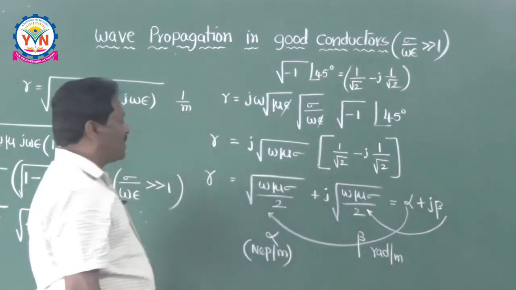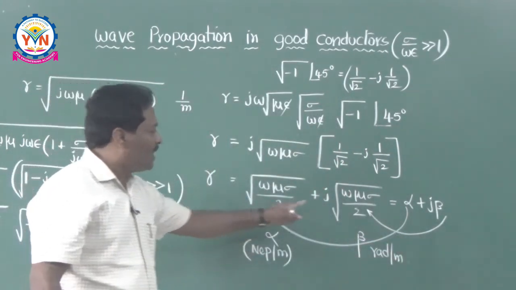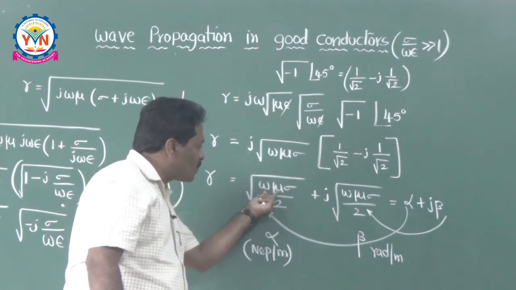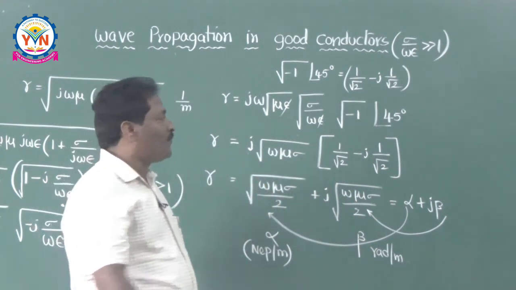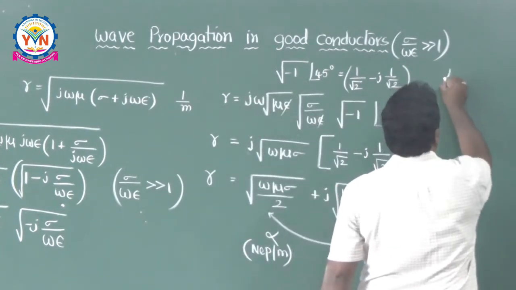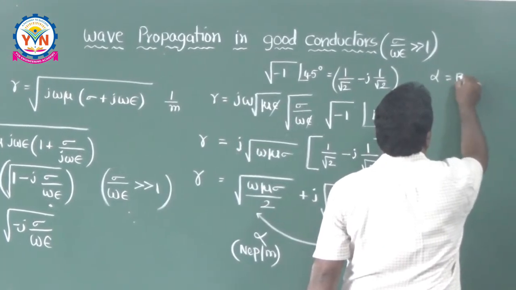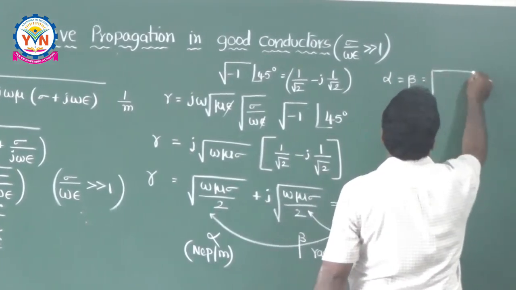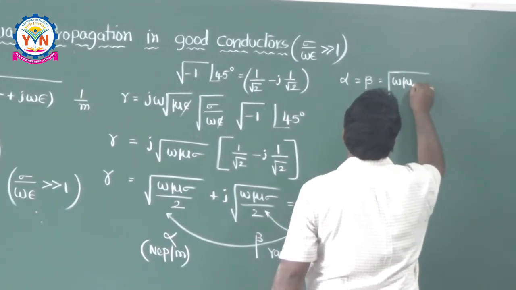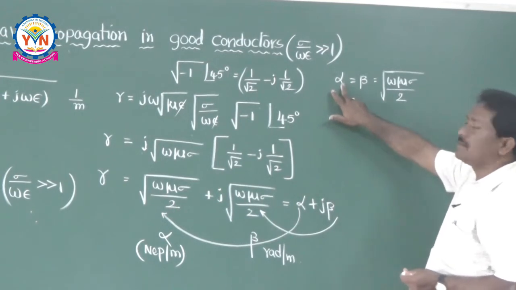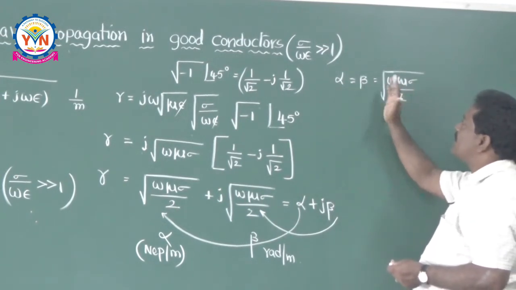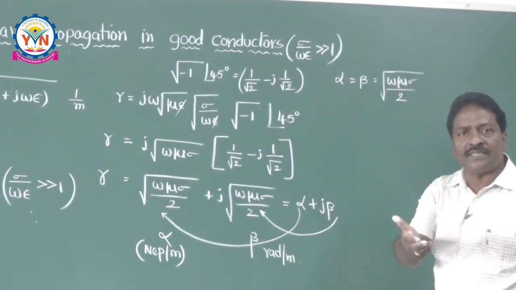Therefore, what is the conclusion here? Alpha is equal to beta, the magnitudes are root of omega mu sigma divided by 2. So alpha is equal to beta is equal to root of omega mu sigma by 2. Attenuation constant alpha and beta are the same in magnitude. So what is your observation, friends?